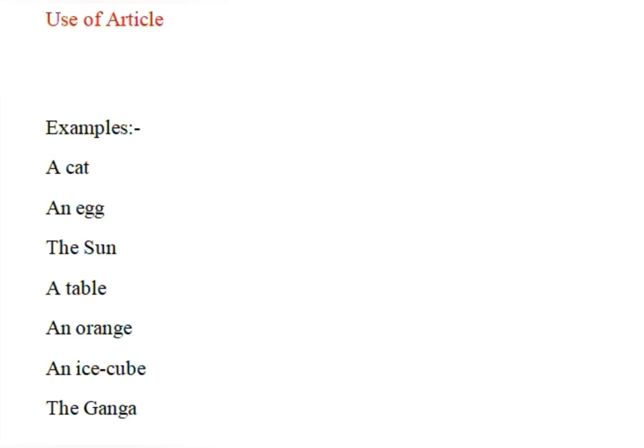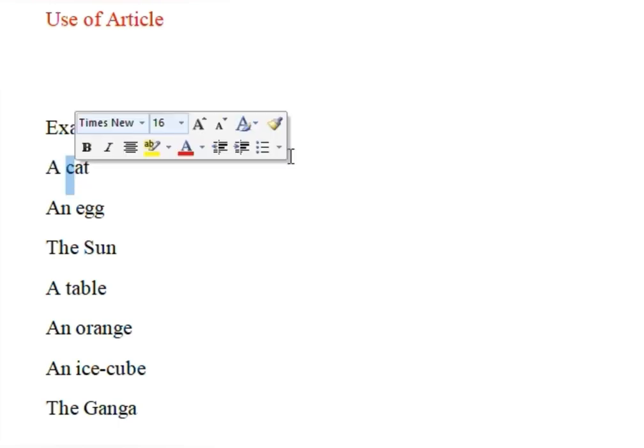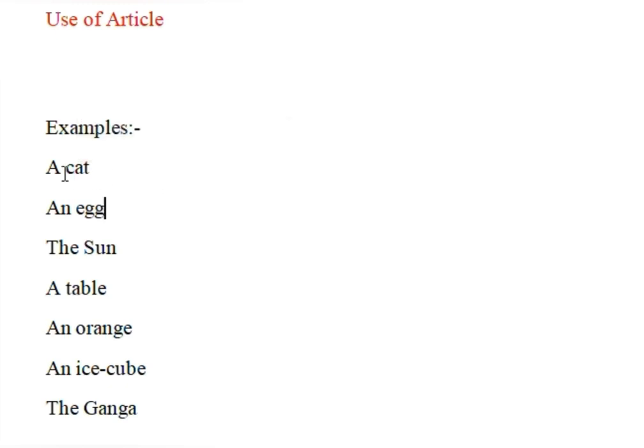How do we use articles? Whenever a word is given and the first letter of that word is a consonant, other than a vowel, then in front of that, A will always come.